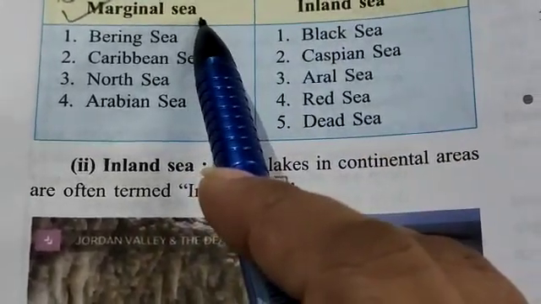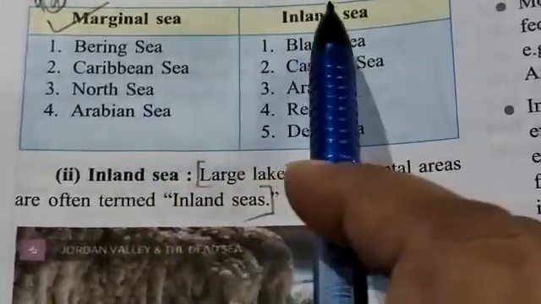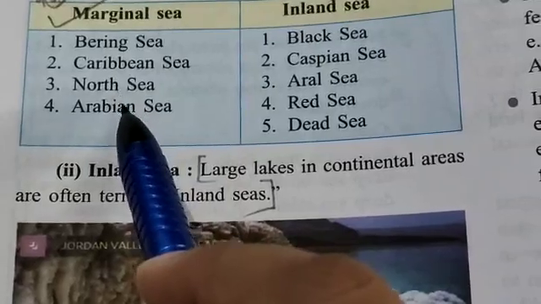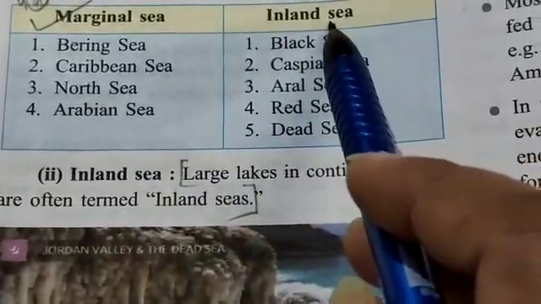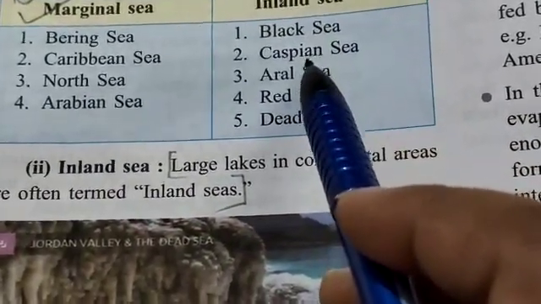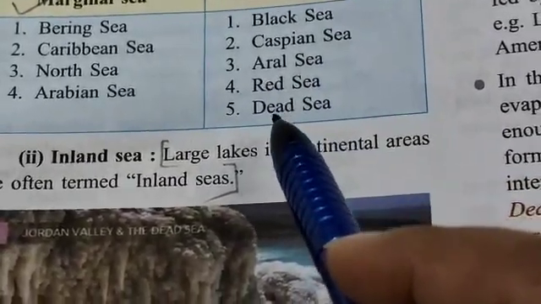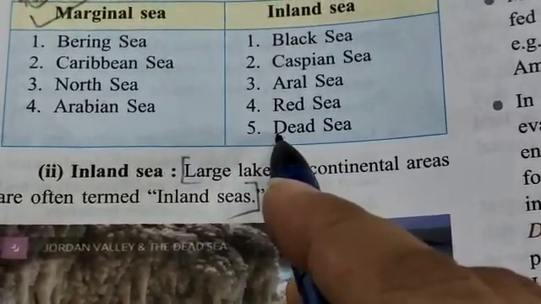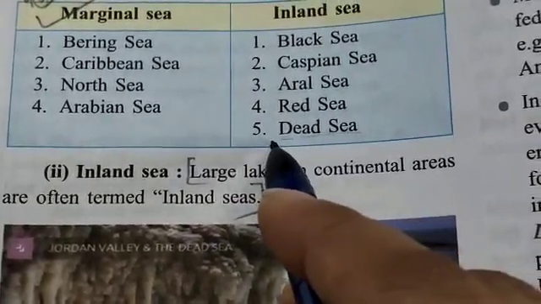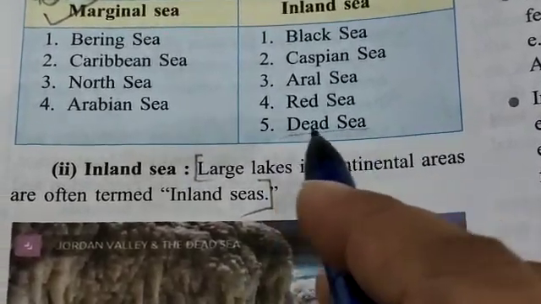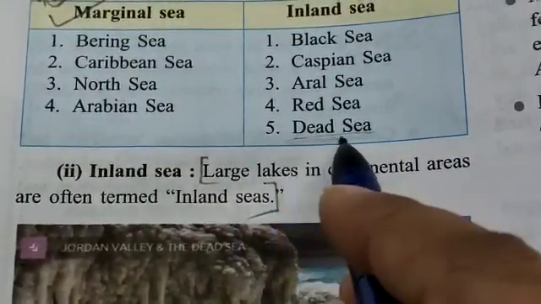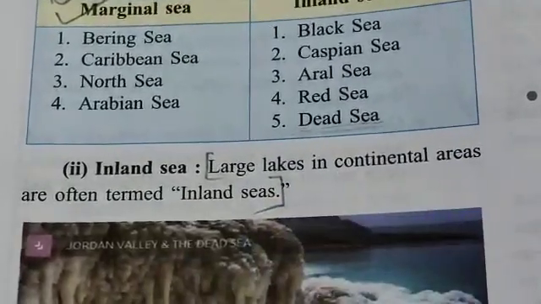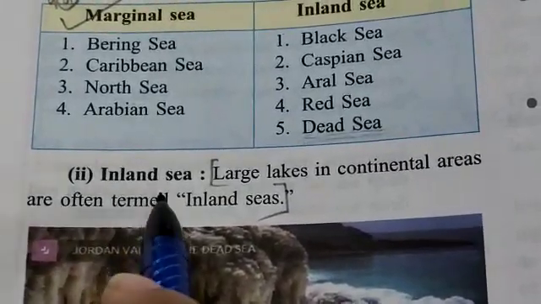We have a number of seas which are differentiated into marginal sea and inland sea. Marginal seas include the Bering Sea, Caribbean Sea, North Sea and Arabian Sea. Examples of inland seas you can see: Black Sea, Caspian Sea, Aral Sea, Red Sea and Dead Sea. It is known as the Dead Sea because the salinity percentage in this sea is very high, that is 33%. The highest percentage of salinity is found in the Dead Sea, that is the inland sea.